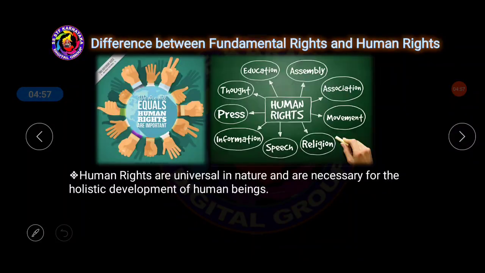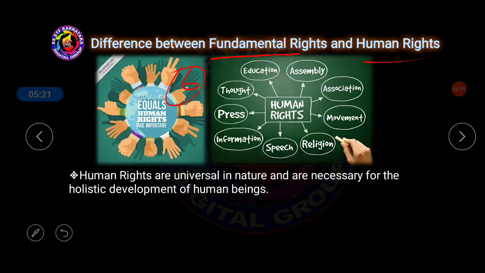Even certain fundamental rights are available even for the foreigners who are living in India. Now, differences between the fundamental rights and human rights, so that we have to understand. Obviously we know that in the case of the fundamental rights, there are only 6 fundamental rights given for the people of India. Now human rights. So what are the differences that we can identify?